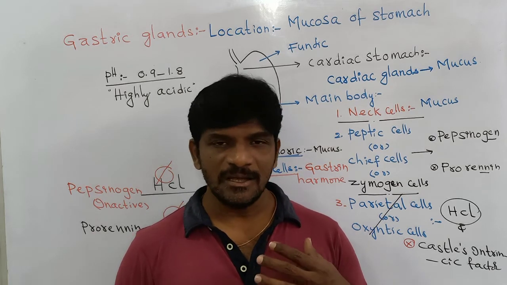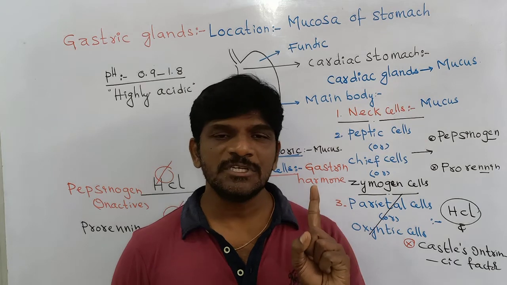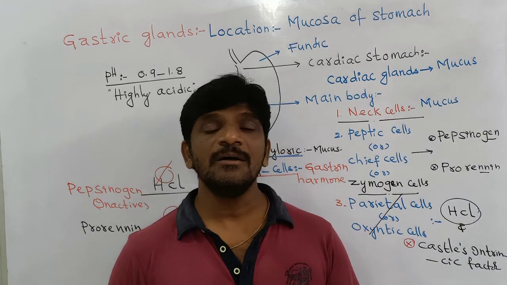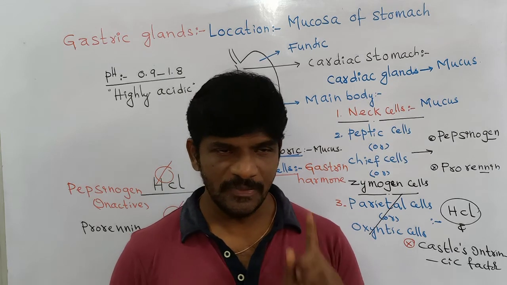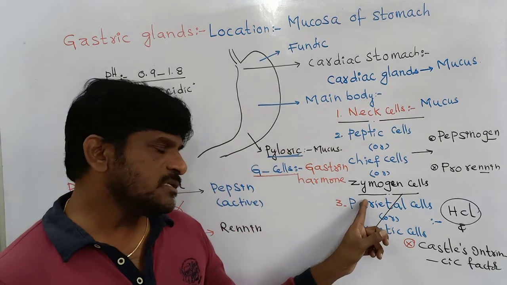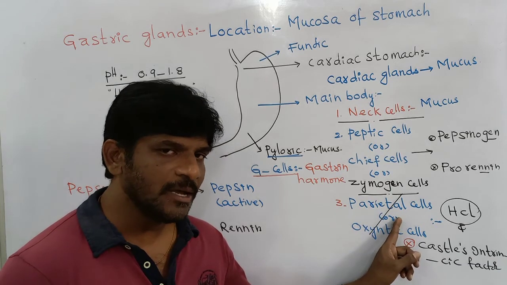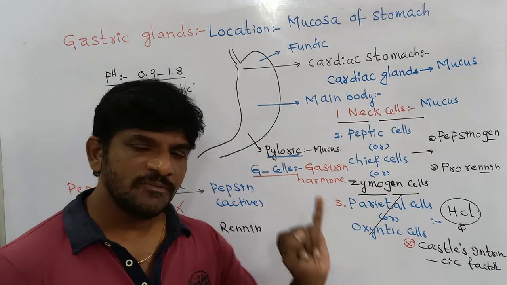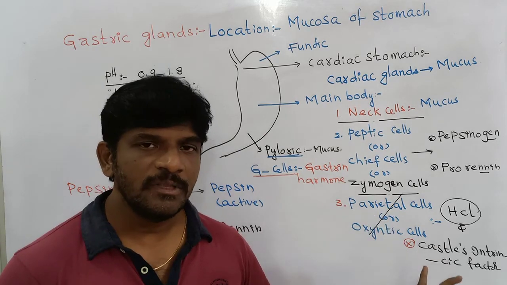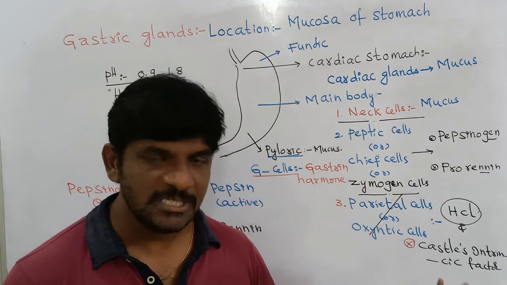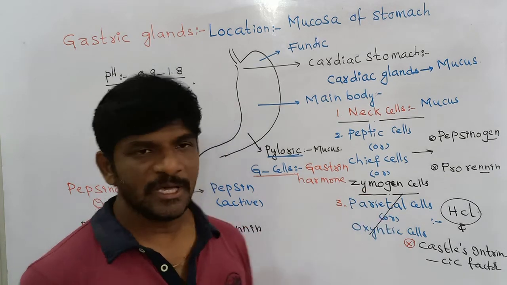When this vitamin is not absorbed, the deficiency of the vitamin leads to pernicious anemia or severe anemia. Therefore, when the parietal cells or oxyntic cells are destroyed in that man, protein digestion will stop in the stomach and that man is affected with severe anemia, pernicious anemia. This is one application question.